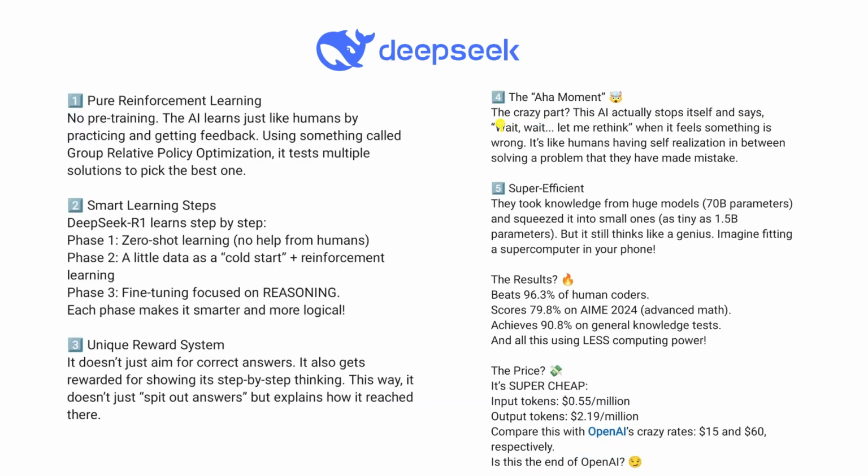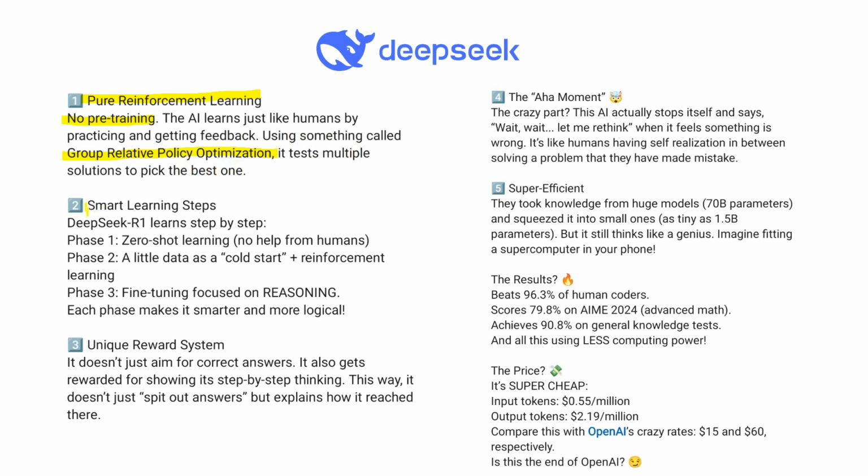Now, what is the summary of this DeepSeek R1 paper? So they're actually using here pure reinforcement learning. No pretending. The AI learns just like humans by practicing and getting feedback using something called group relative policy optimization. It tested multiple solutions to pick the best one, right? You already know what group relative policy optimization is. This is a reinforcement learning algorithm as well, on top of the PPO algorithm.